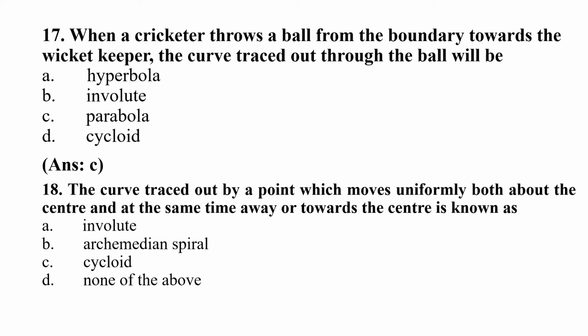Question 18. The curve traced out by a point which moves uniformly both about the center and at the same time away or towards the center is known as A. Involute, B. Archimedean spiral, C. Cycloid, D. None of the above. Right answer will be B. Archimedean spiral.